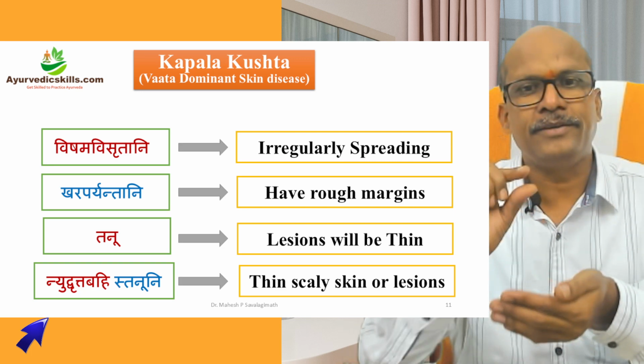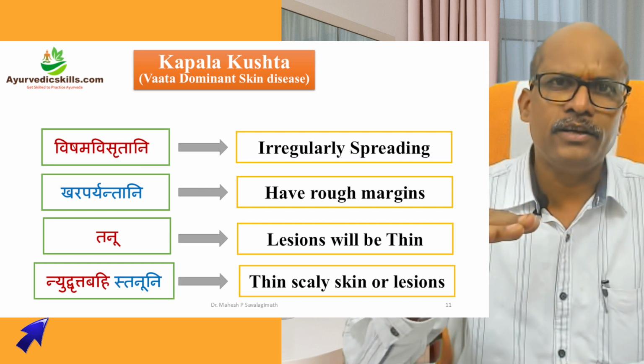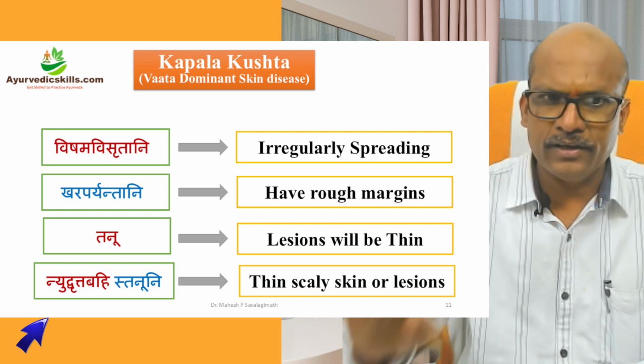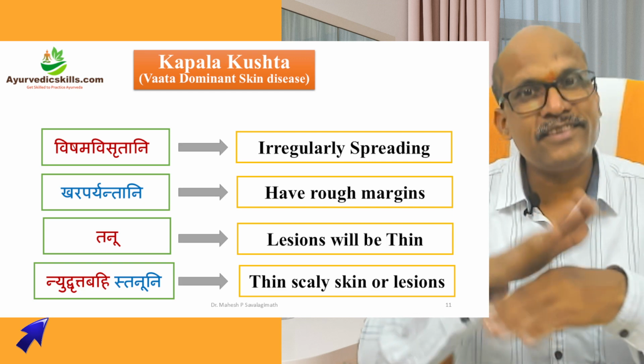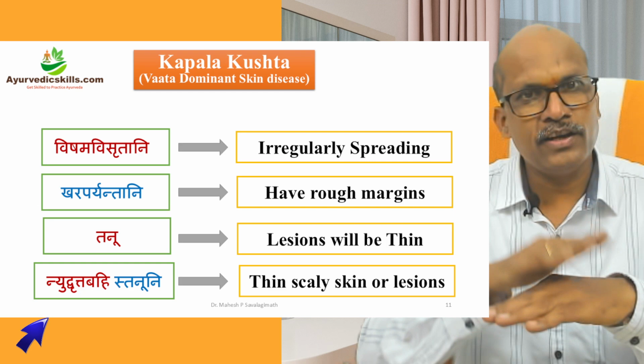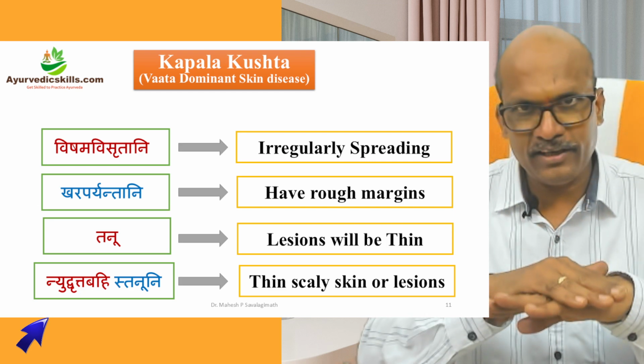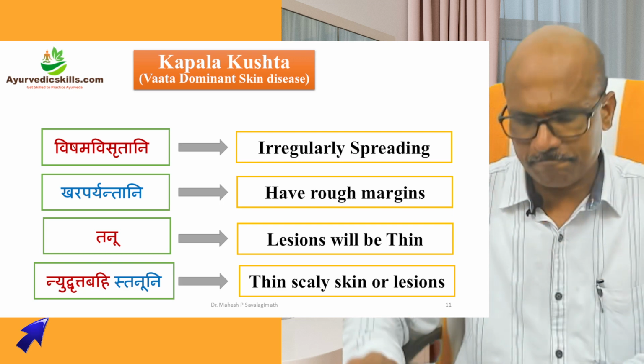Tanuni, lesions will be very thin. Even if scales are there, they will be very thin. Tanuni, Udrutta Bahistanuni. There will be thin, scaly skin, thin scaling. Right? These are the Vaataja Lakshanas.